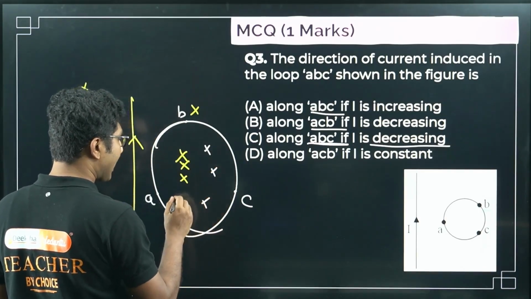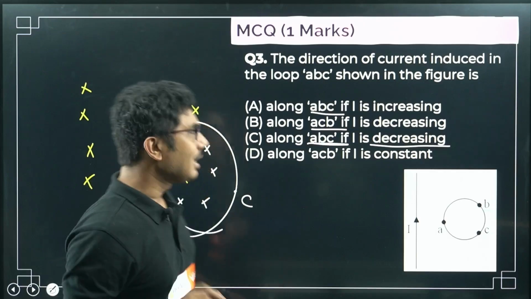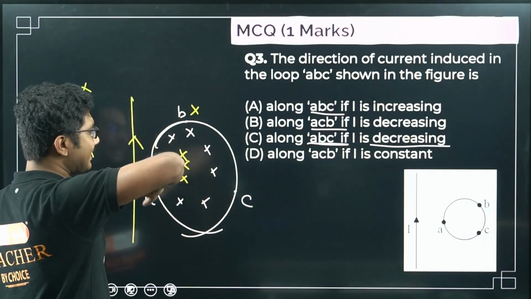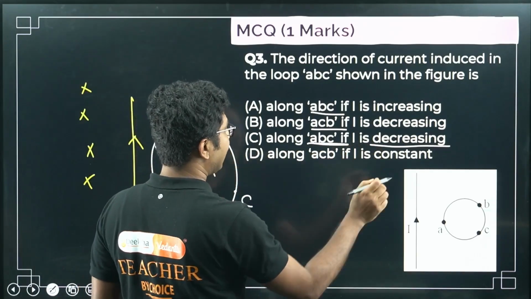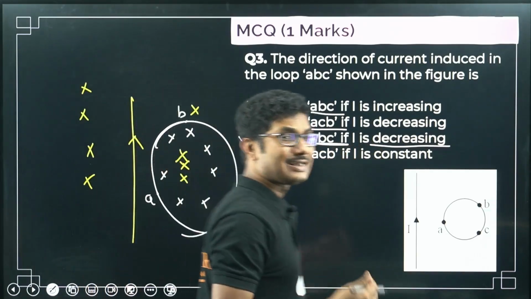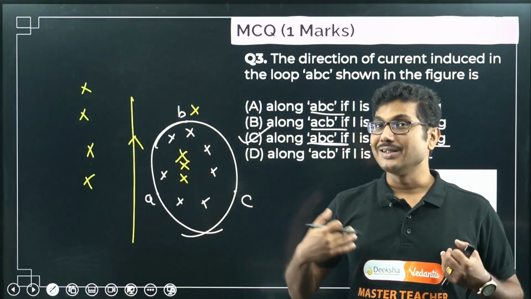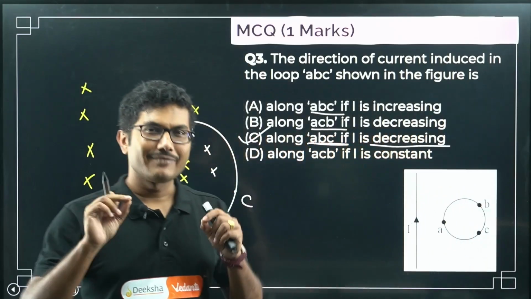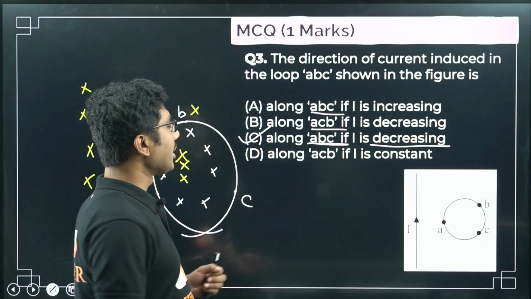Okay, so the induced magnetic field will also be in the inward direction. This is a slightly hard question, so you may find it difficult to answer. In this case it will be A, B, C, because it is decreasing, right? Decreasing means this induced EMF will try to increase the flux. Very important but very delicate concept, a small interesting concept, so you have to understand that.